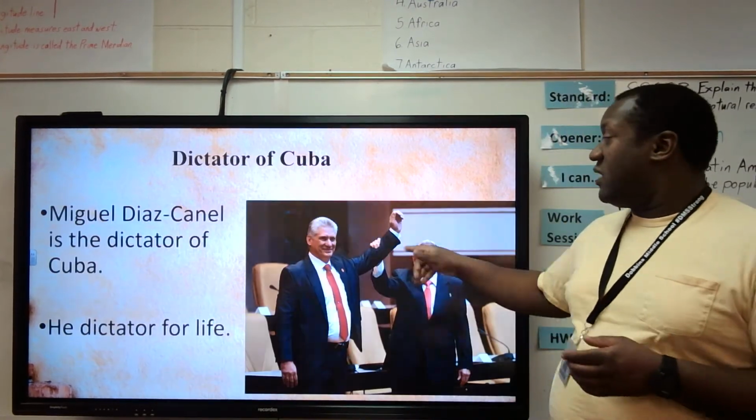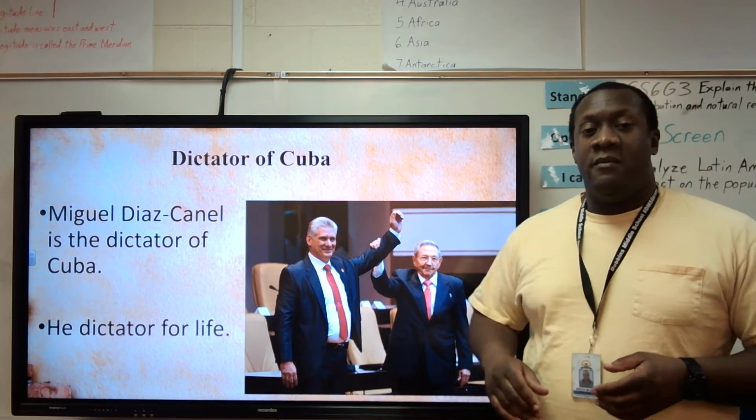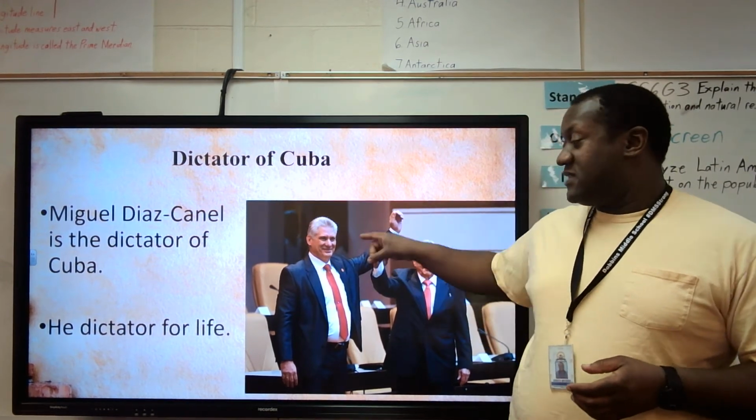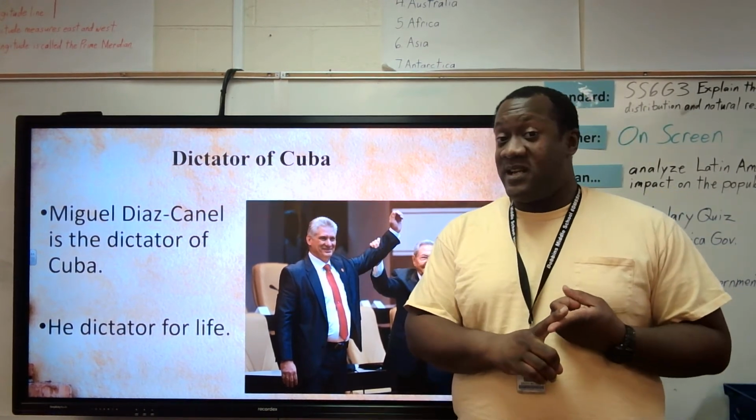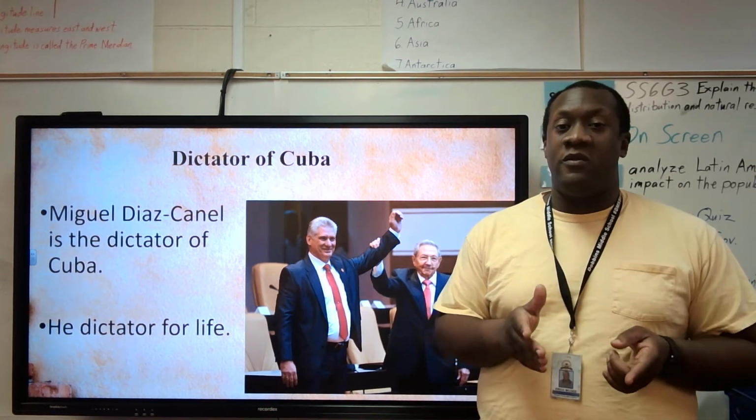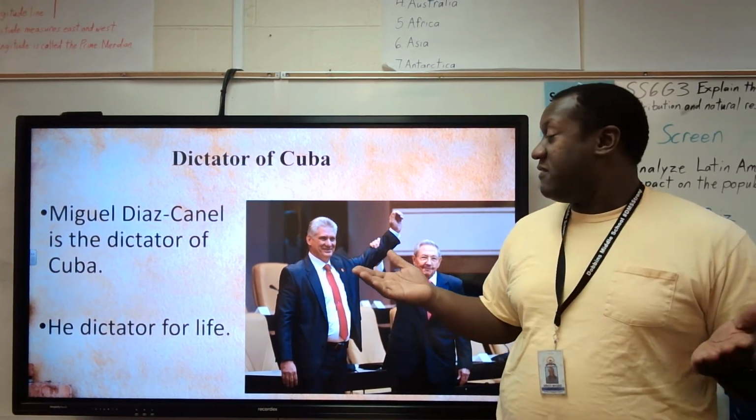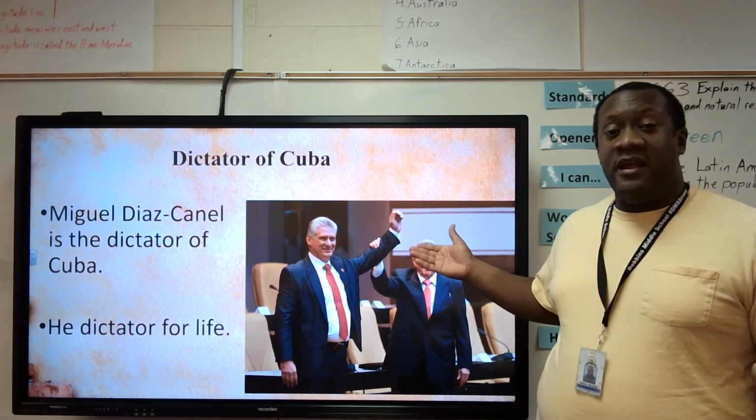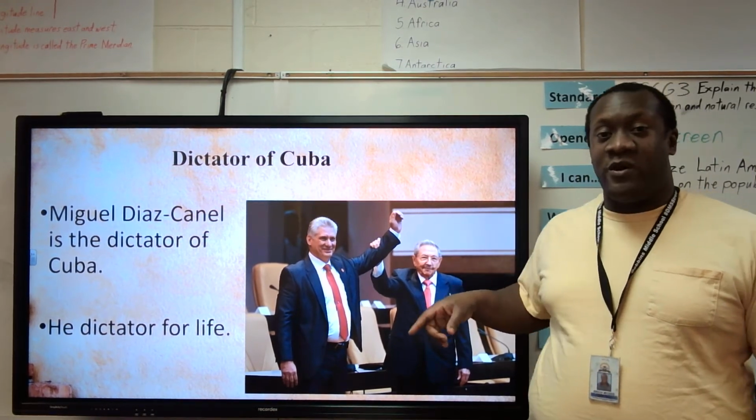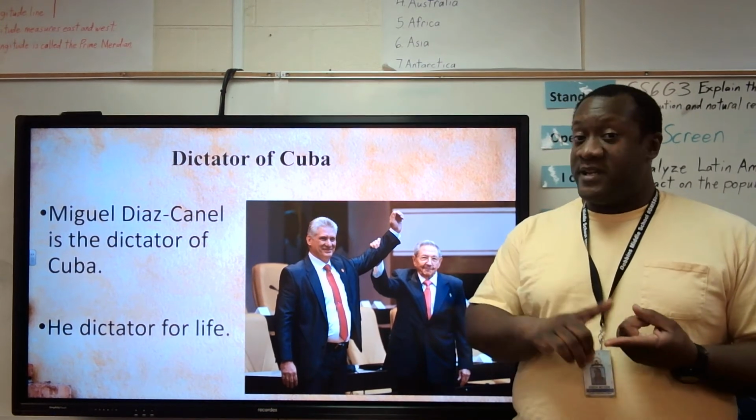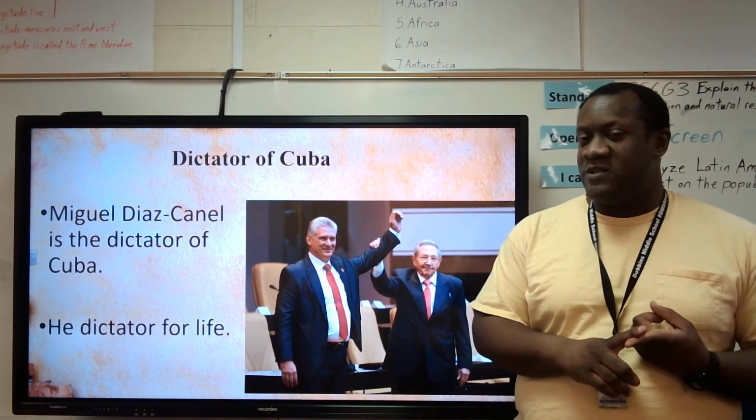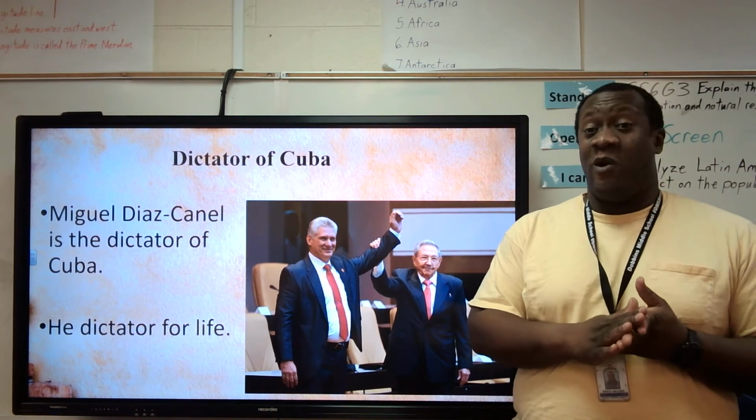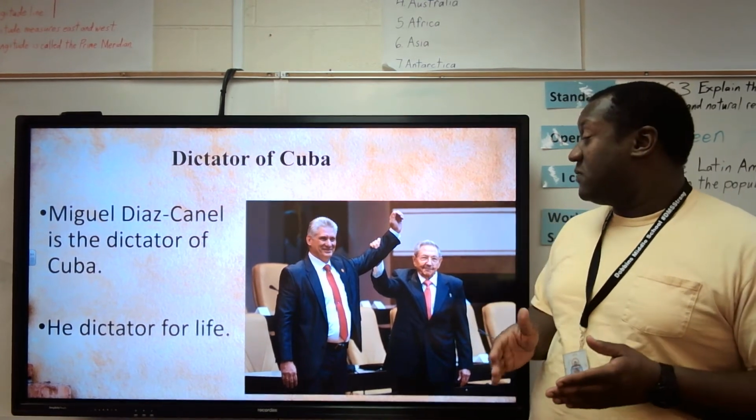The dictatorship is run by this guy right here, Miguel Diaz-Canel, dictator of Cuba. And when you have a dictator, just like when we learned about Hitler or Stalin, dictator for life. So this guy has become the dictator. This guy is Raul Castro. He was dictator for a while. Fidel Castro is a name that most middle school students know. He was dictator for decades and decades in Brazil.